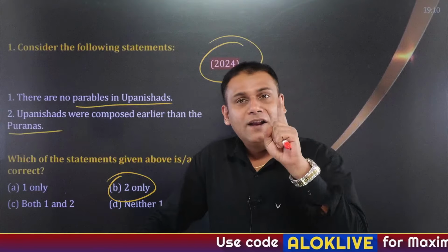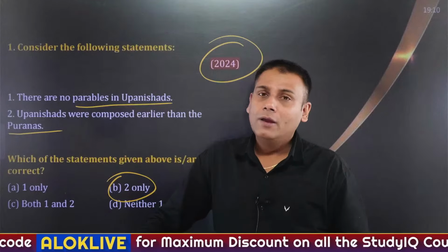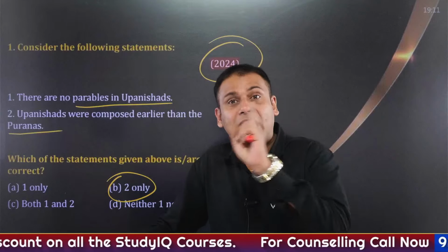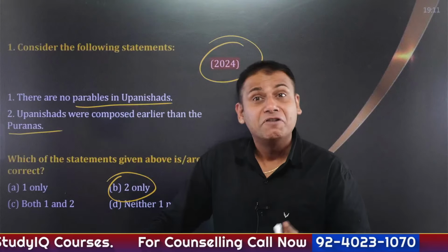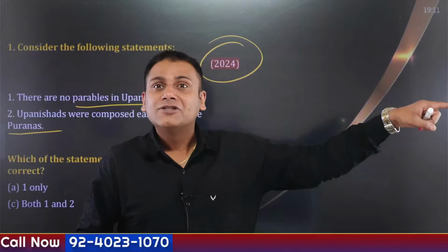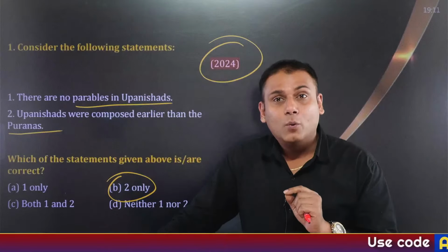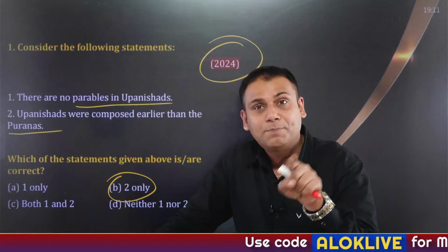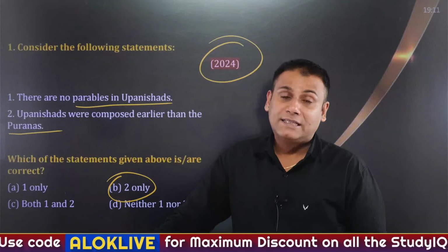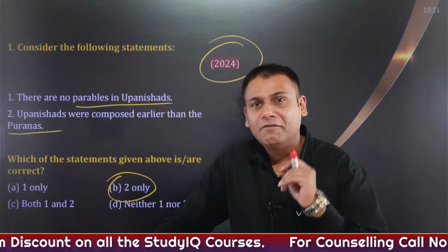Clear? Like Rig Ved. Now Rig Ved comprises 10 mandals. Okay, and in mandal 3 you can find the mention of specifically the Gayatri Mantra, which was composed by Vishwamitra. And Vishwamitra ji was initially a ruler whose name was Raja Kaushik. Okay, in Purusha Sukta, which is again a part of Rig Ved, specifically Mandal 10, one finds the mention of the Varna system. And Aitreya and Kaushtaki Brahman are associated with Rig Ved.